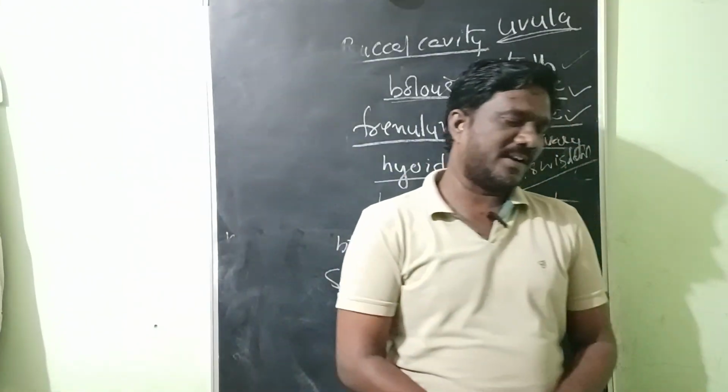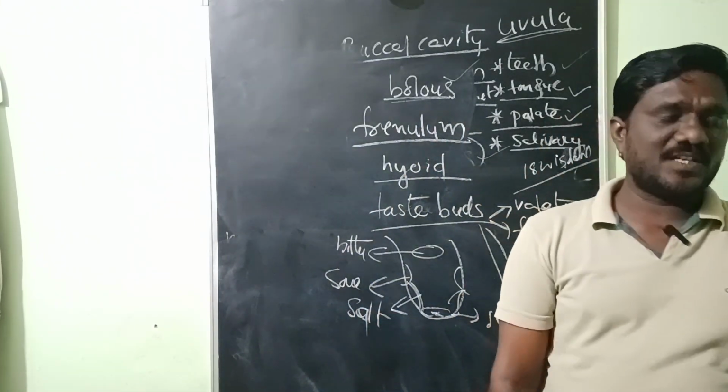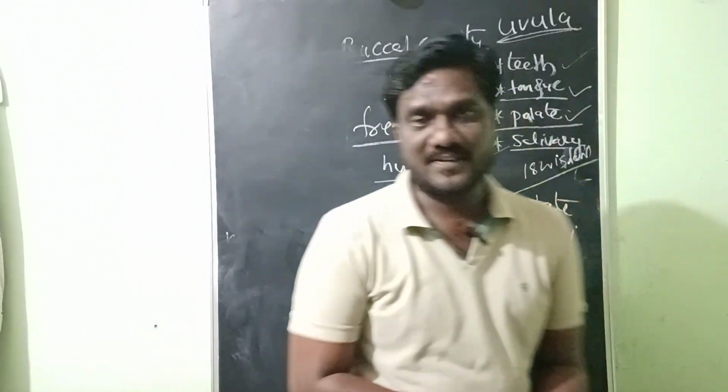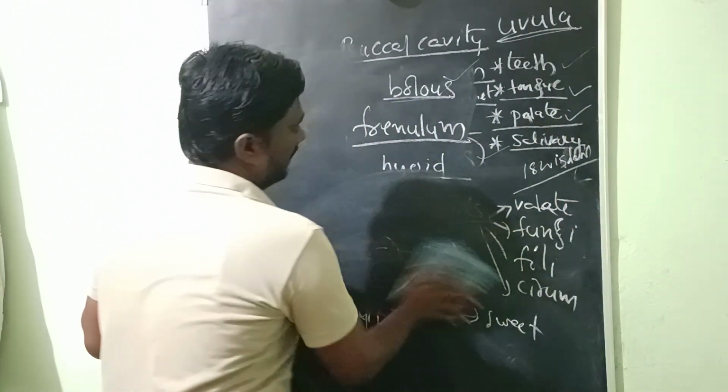Next we have to discuss salivary glands. Salivary glands are most important. Three types of salivary glands. Three pairs of salivary glands are present in our mouth.